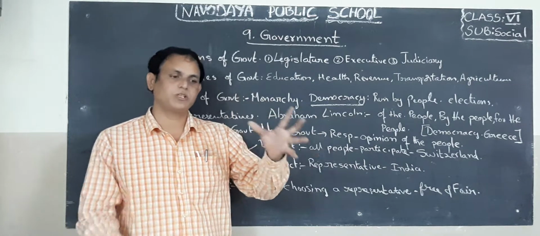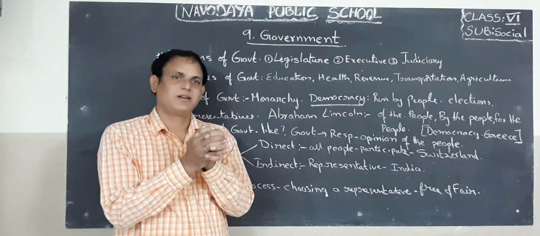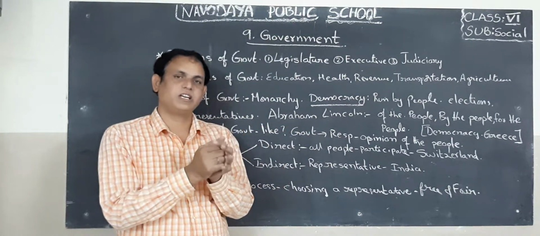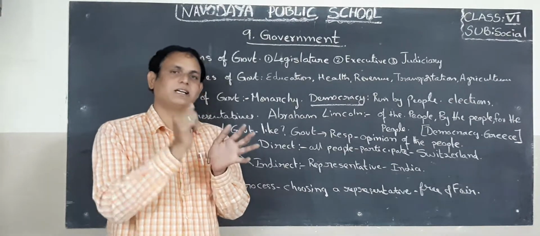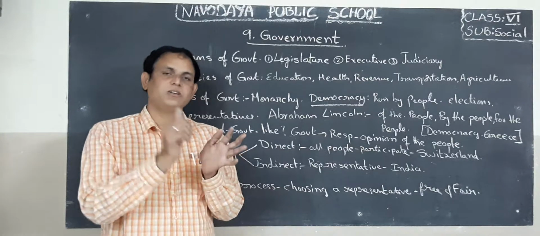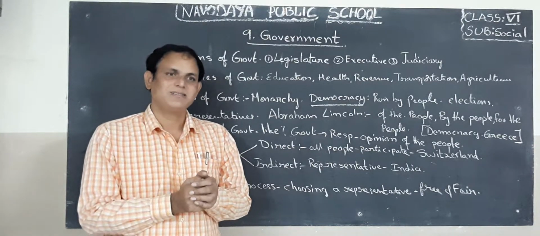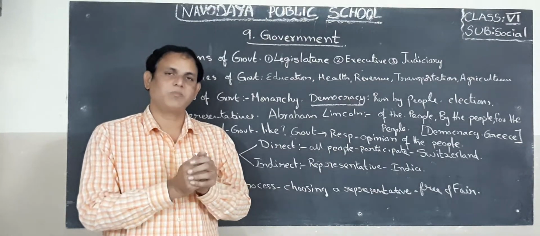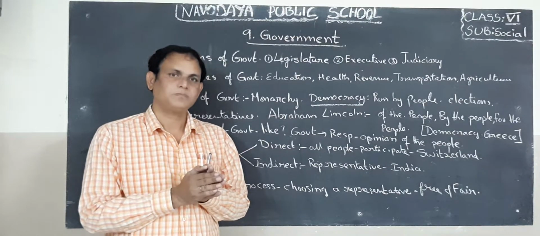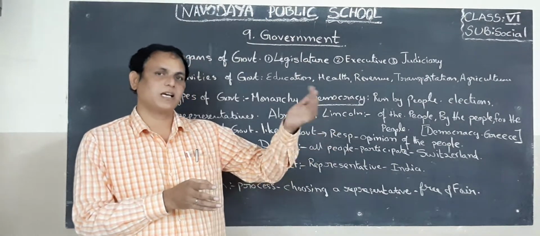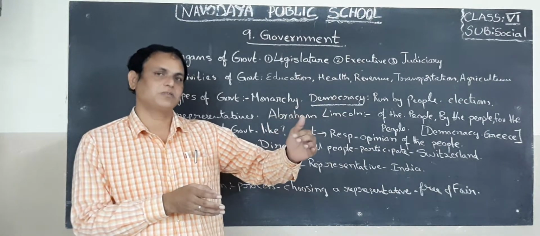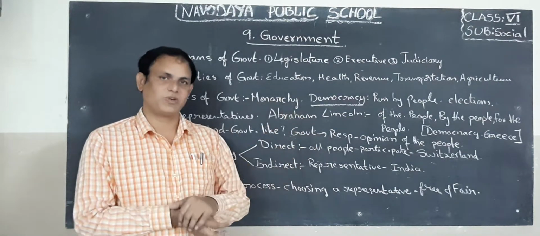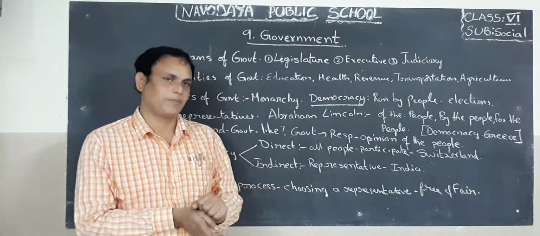So the king possessed all powers: revenue powers, judiciary powers, executive powers, irrigation powers, agriculture powers, education, temples, whatever it is, defense, military, army, so everything. After the king, his son will come as king. That means it will be inherited by his family members only.